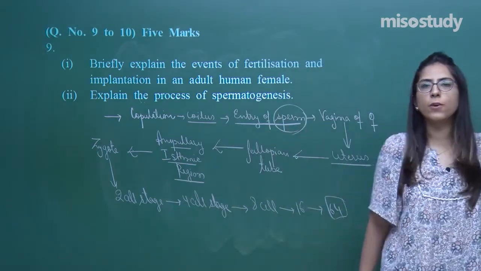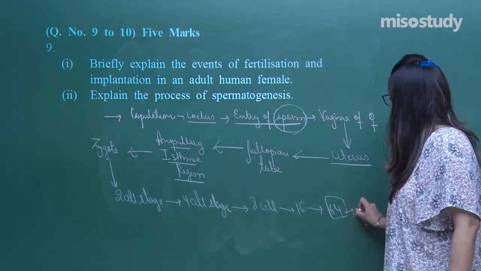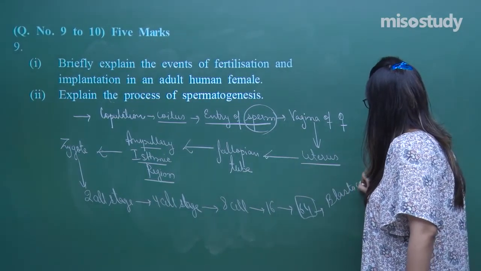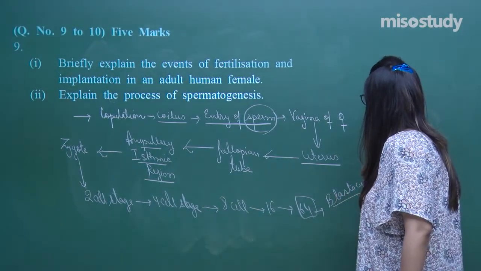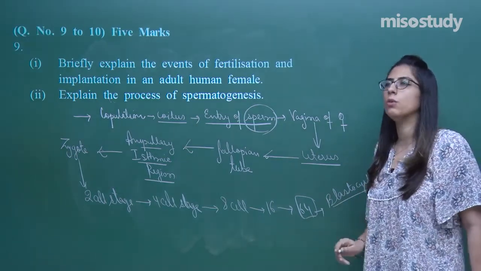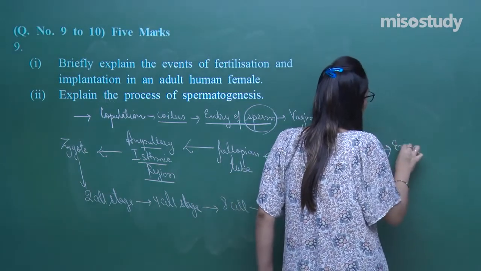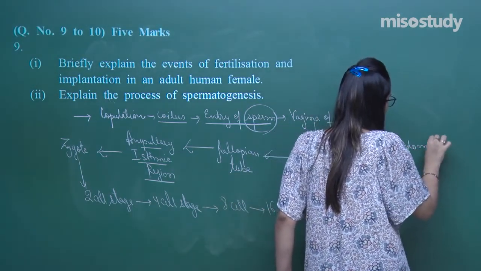Now this 64-cell stage will be called a blastocyst. The blastocyst will implant itself into the uterine wall, and basically which wall? The endometrium.